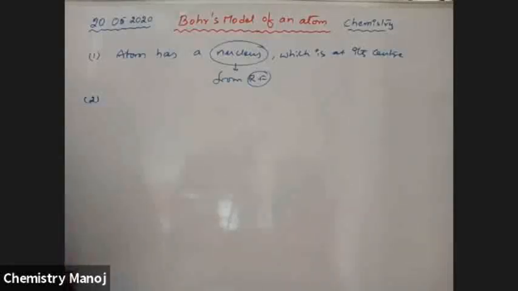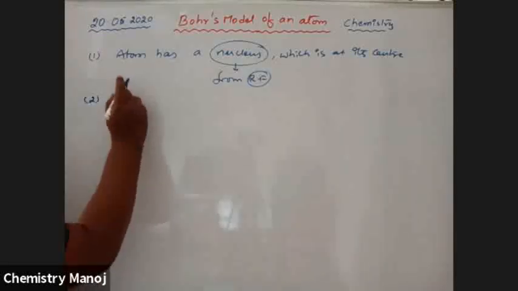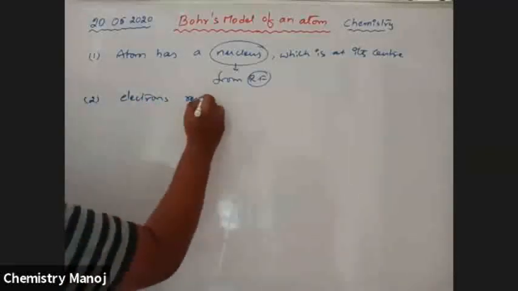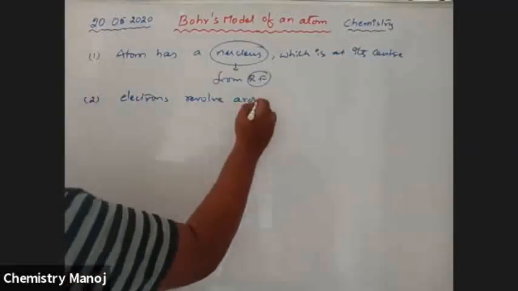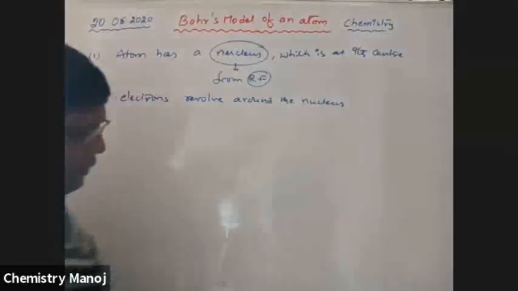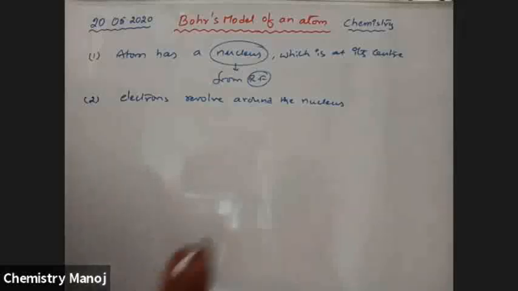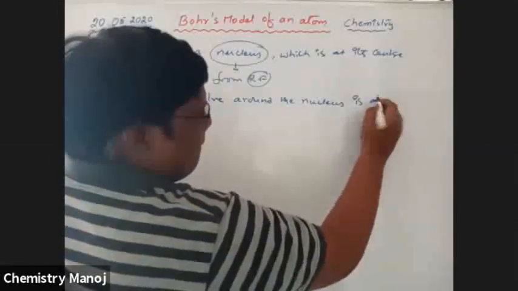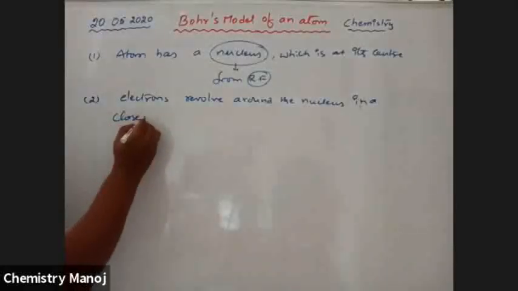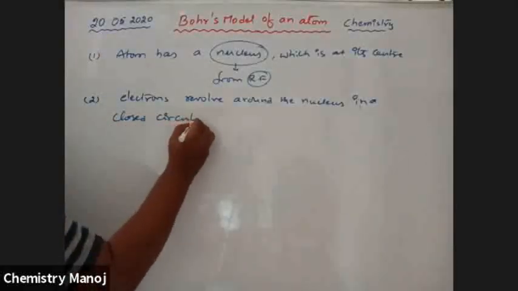Second point. Electrons revolve around the nucleus in a closed circular path.